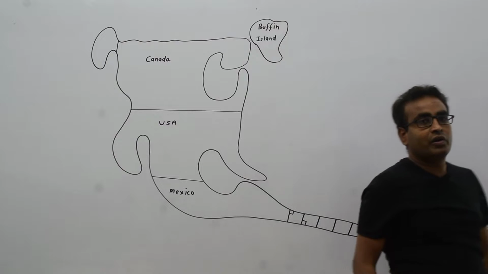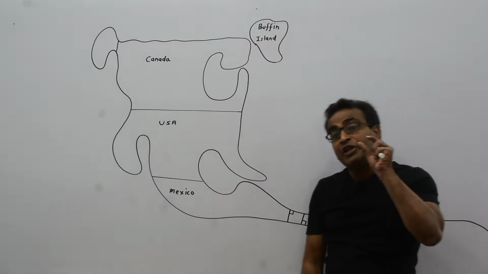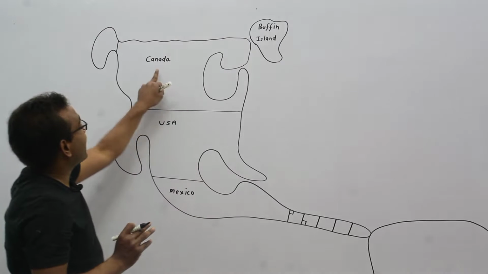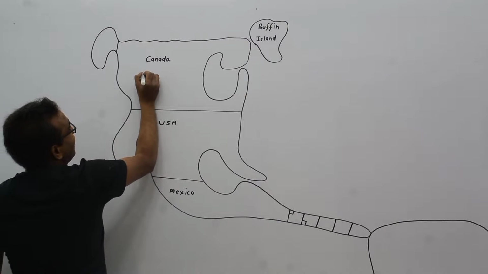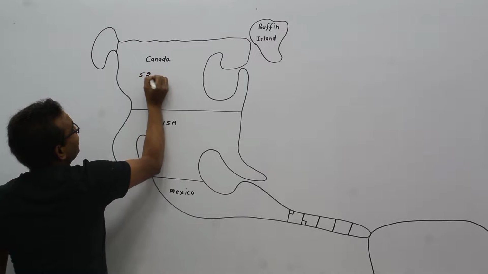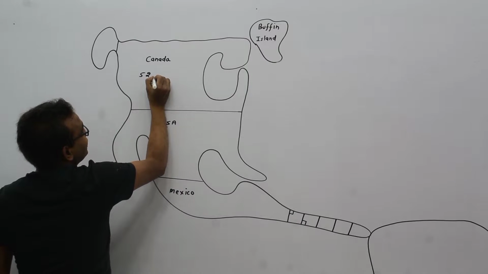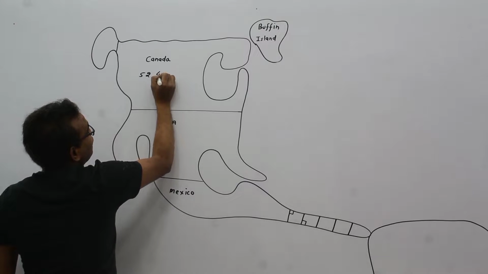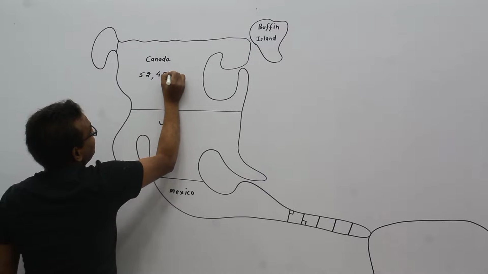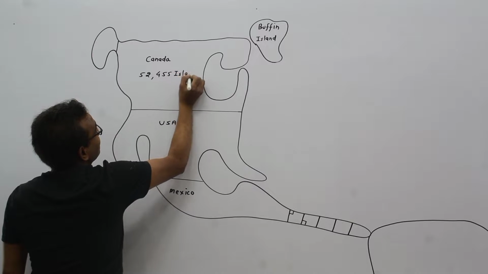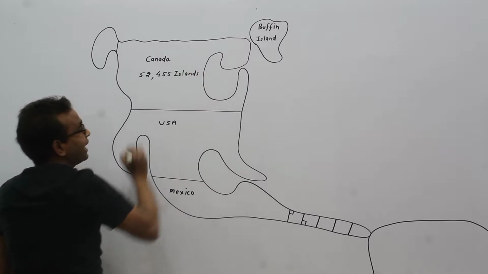There are more than 52,000 islands in Canada, which is 52,455 islands in Canada.